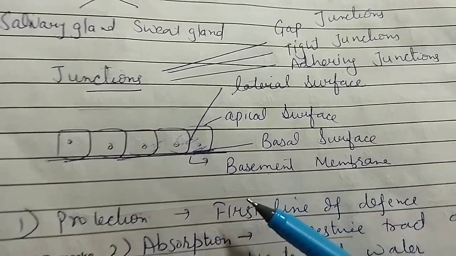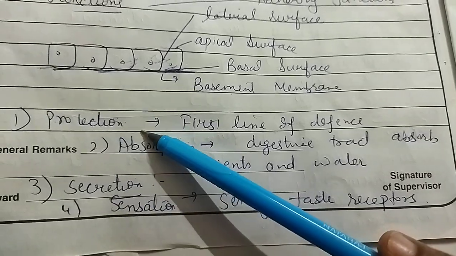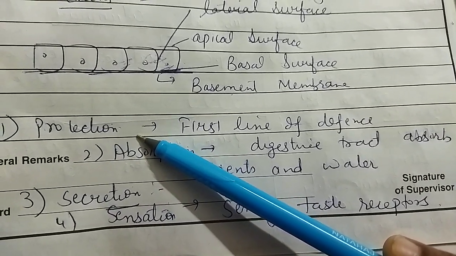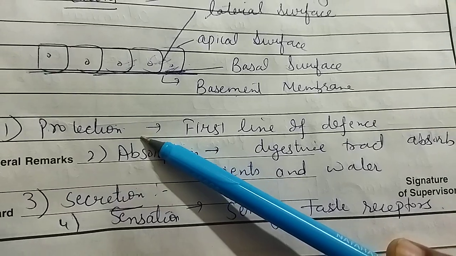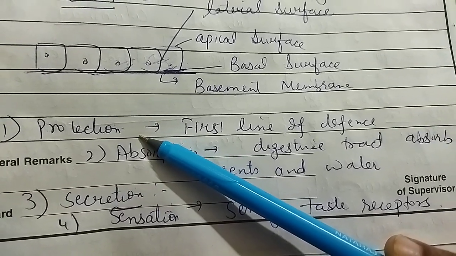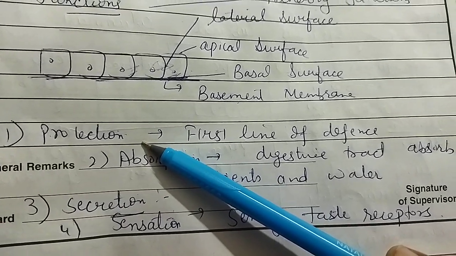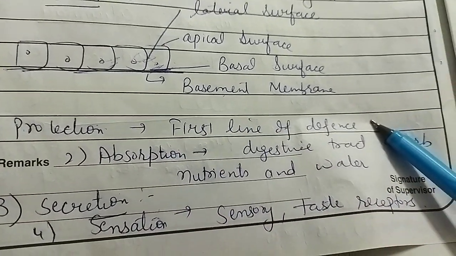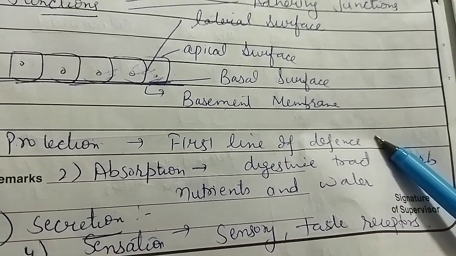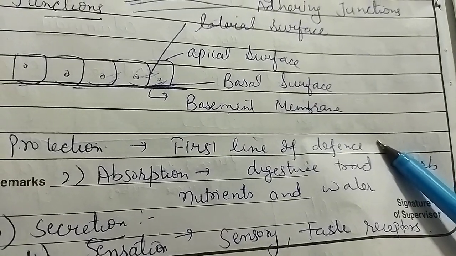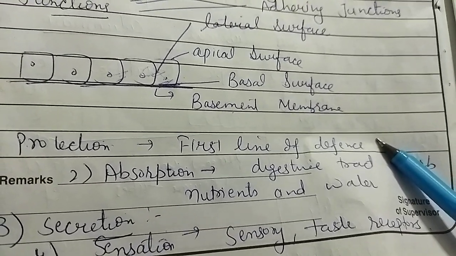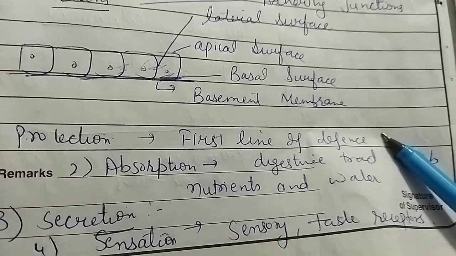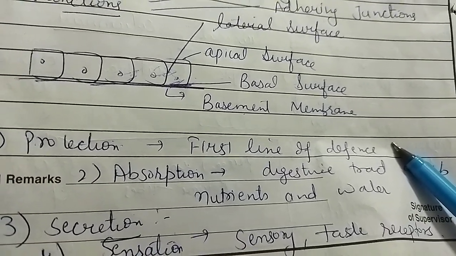Next, what are the functions of the epithelial tissue? The first function is protection, because the whole body's organs and parts are covered with epithelial tissue. As you know, epithelial tissue is the outermost covering of our body. That's why it is also known as the first line of defense. First line of defense means any microorganism, when it tries to enter our body, first of all comes in contact with the epithelial tissue. That's why it is known as the first line of defense.